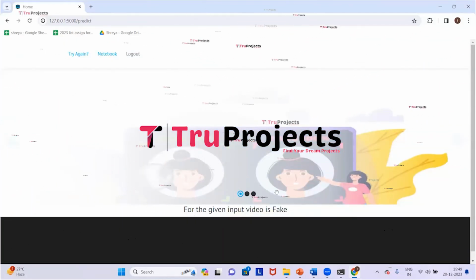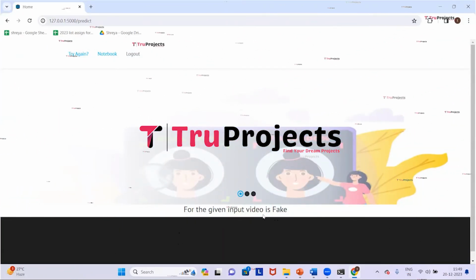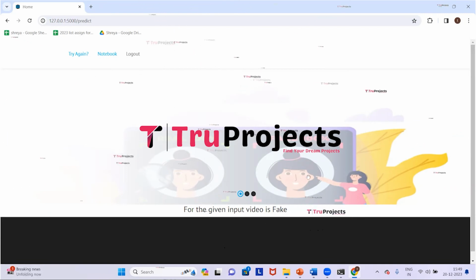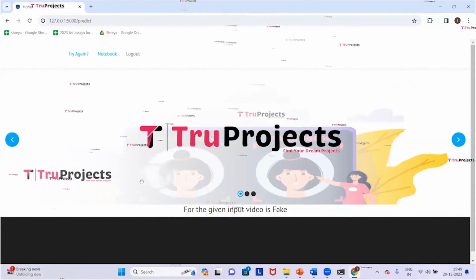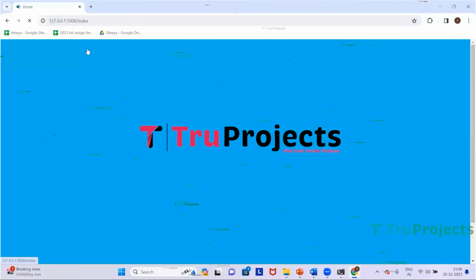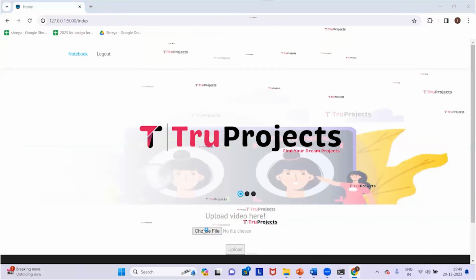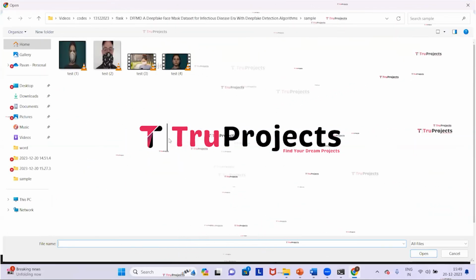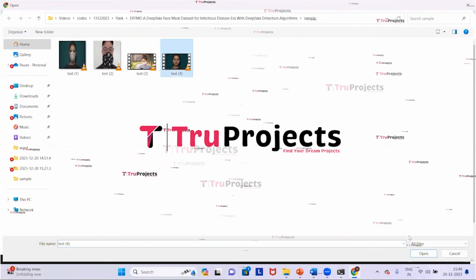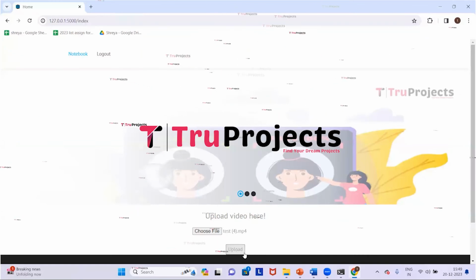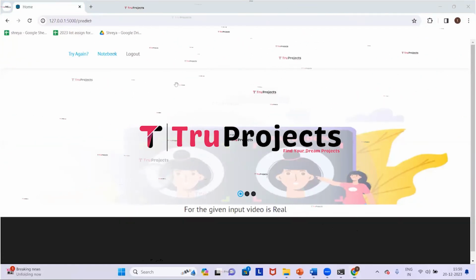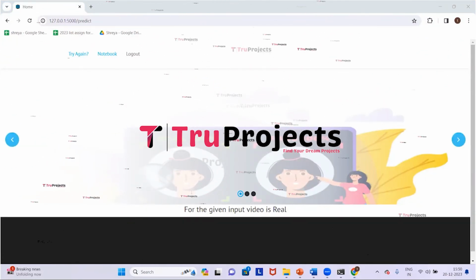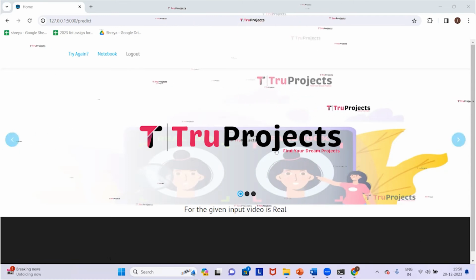So here we got the prediction that for the given input, it is detected as fake, which means the video is deepfake. Now we will try with the other video. Click on try again. Click on choose file. And now I'm selecting the fourth video. And now click on open and click on upload. So here we got the prediction as the input is real, which means the input video is real.